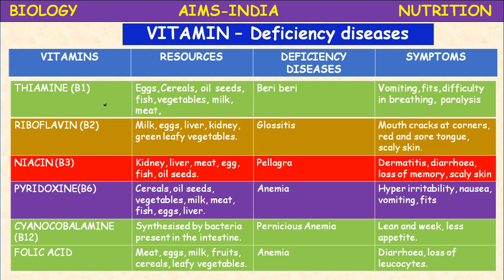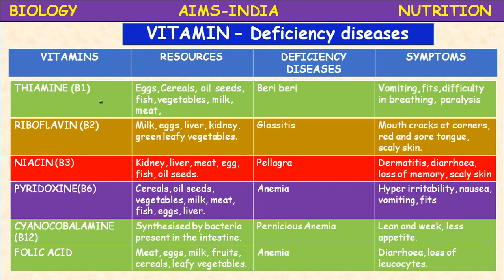The vitamins are basically classified into two main types: water soluble vitamins and fat soluble vitamins. Vitamins were discovered by Funk, the scientist. Based on solubility, vitamins are divided into water soluble and fat soluble.